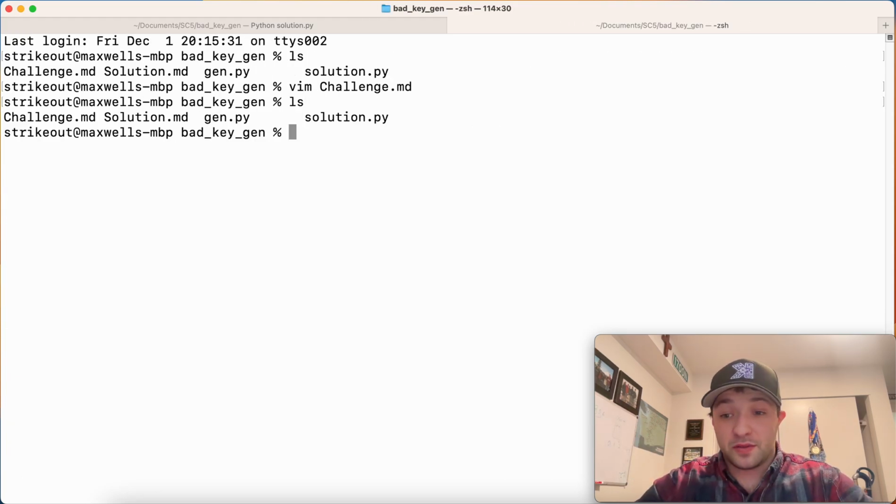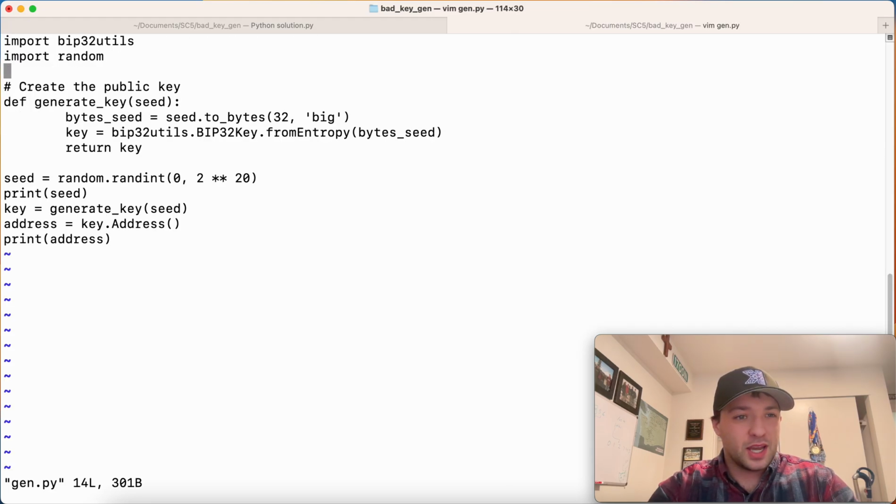There has been a lot of things happening with cryptocurrency wallets. And the main thing is that people are generating the numbers insecurely. If I generate a wallet or the keys incorrectly, then somebody can actually predict it. If we go to the generate wallet here, we have a function which we'll come back to in a minute, and we have the seed. This seed is in the range of 0 to 2 to the 20th, which is a little over a million.